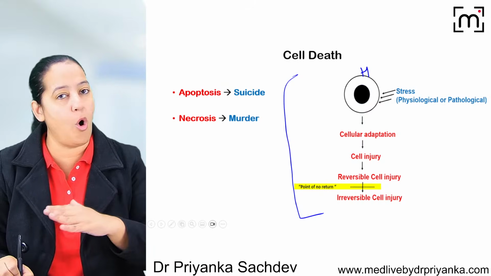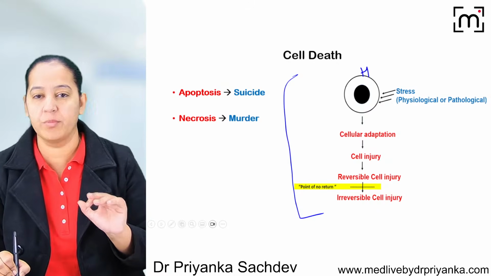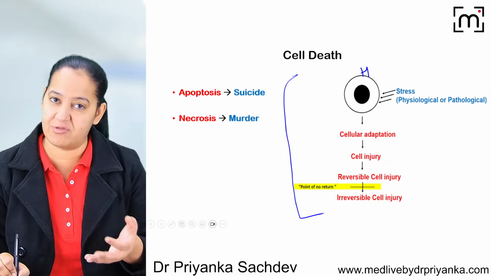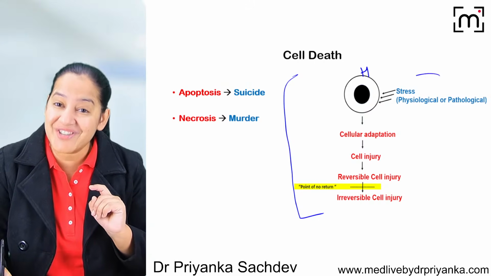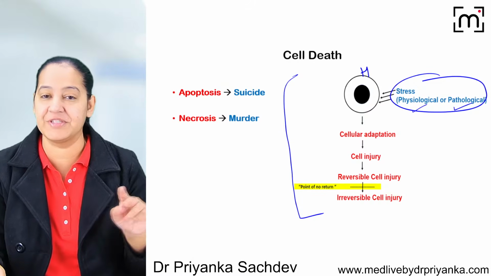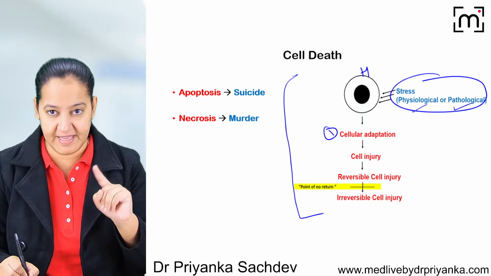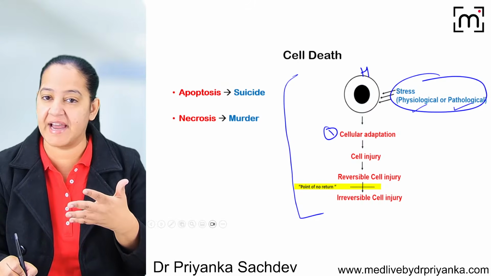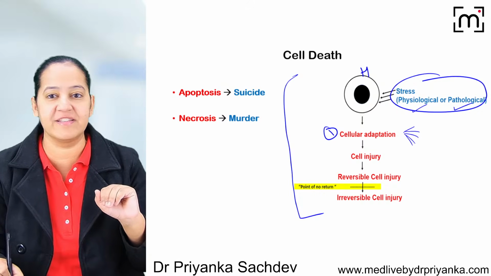Normally from head to toe, all human body is made up of multiple cells and all the cells are in homeostasis. That is, they have a particular structure and they perform their function normally. But whenever any stress acts on the cell, the stress may be physiological or pathological. Three things happen one by one. The first thing is cell adaptation. A cell will do certain structural changes inside in order to cope with the stress. There are 5 types of adaptation. We have already taken a session on that.